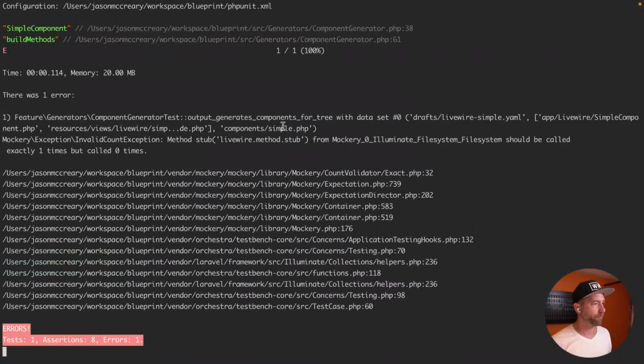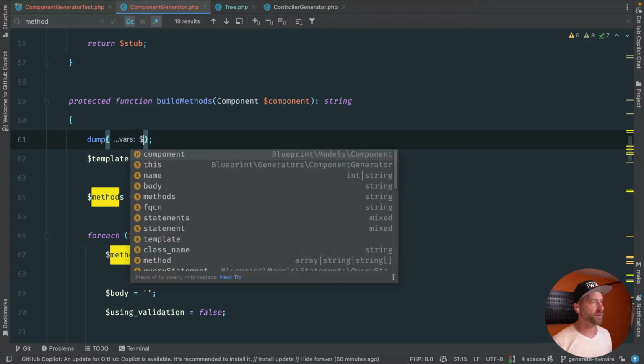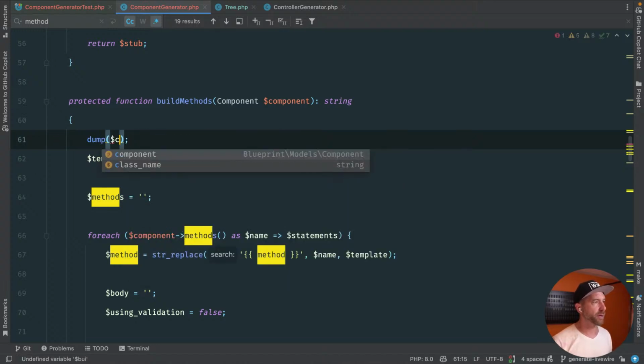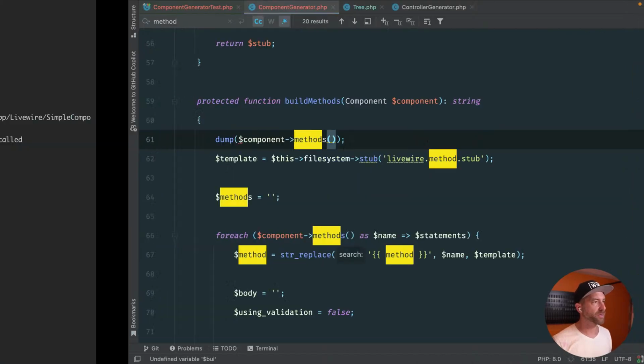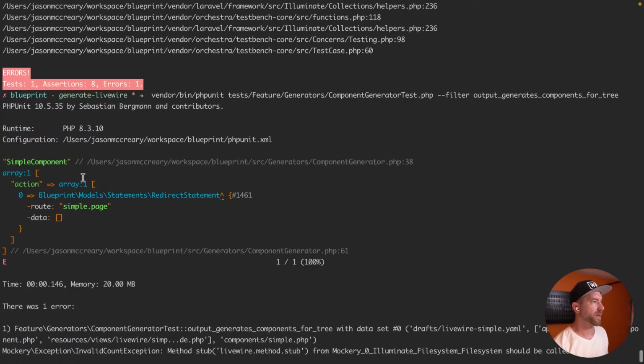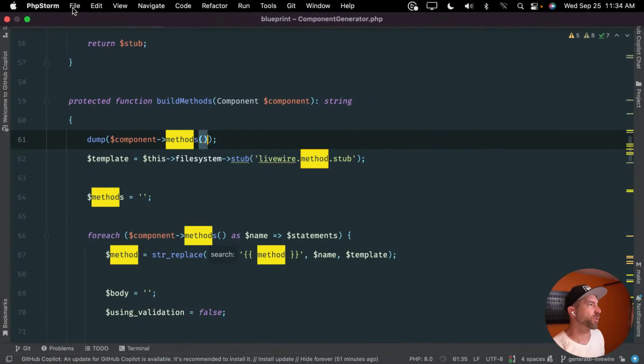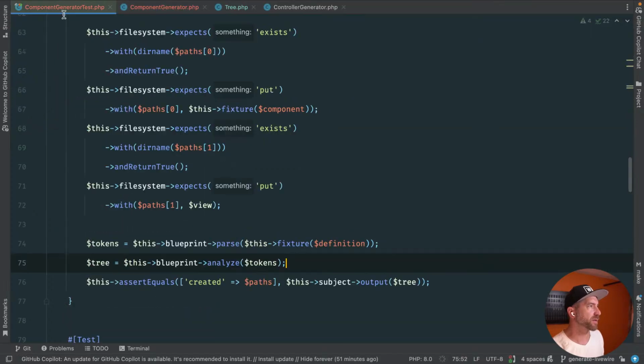Let's find out. We're getting into build methods. What's in methods? Maybe this just isn't returning what I think it's returning. Let's do component methods. What is this? Action array, redirect statement, simple route. That looks good. What's wrong with that? Something's got to be wrong in the test then.